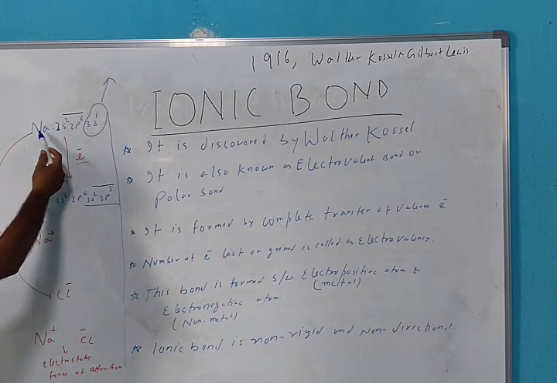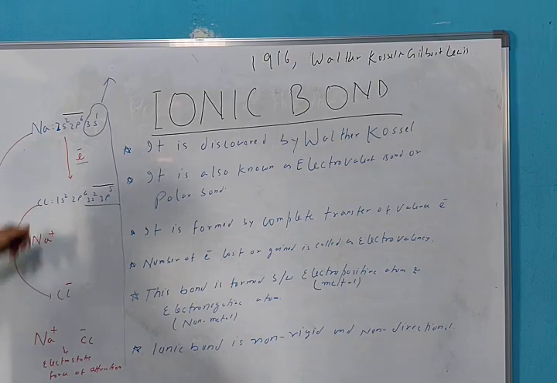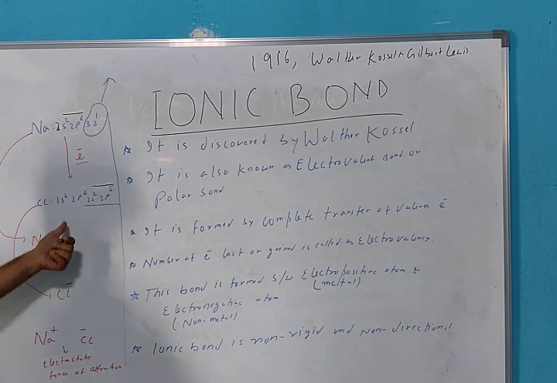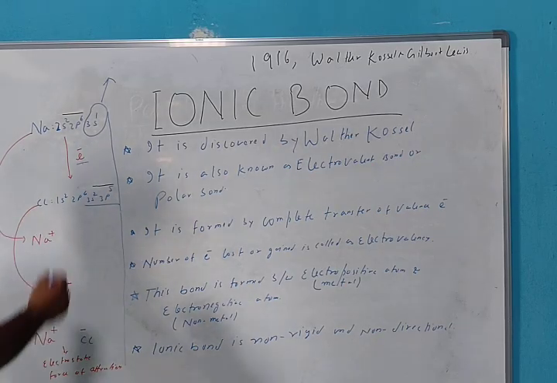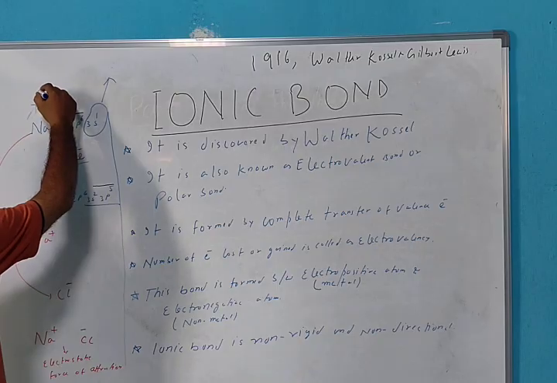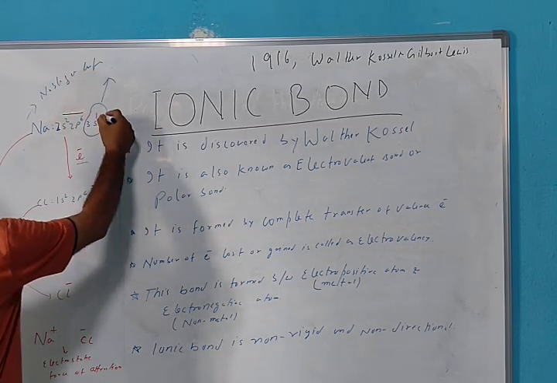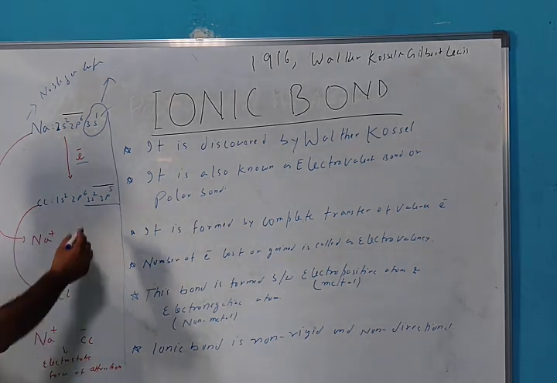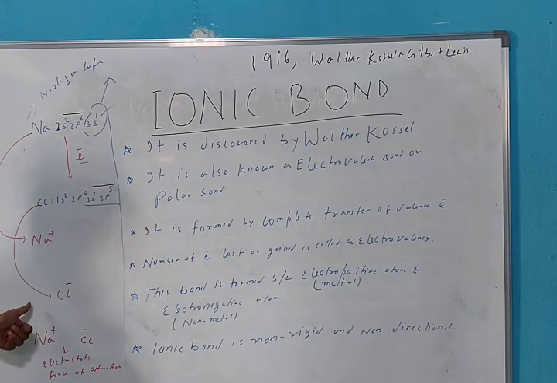After losing the electron, there will be a positive charge on sodium, Na+, and there will be a negative charge on the chlorine atom, which becomes an anion, a chloride anion. So it achieves a noble gas configuration by losing the electron, and the other achieves a noble gas configuration by gaining an electron.